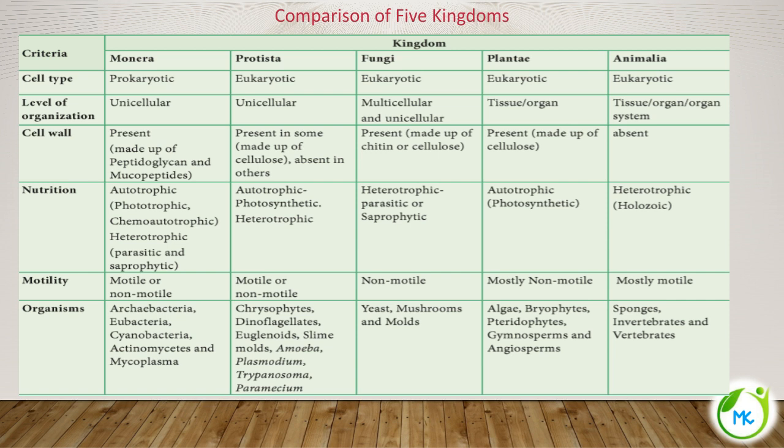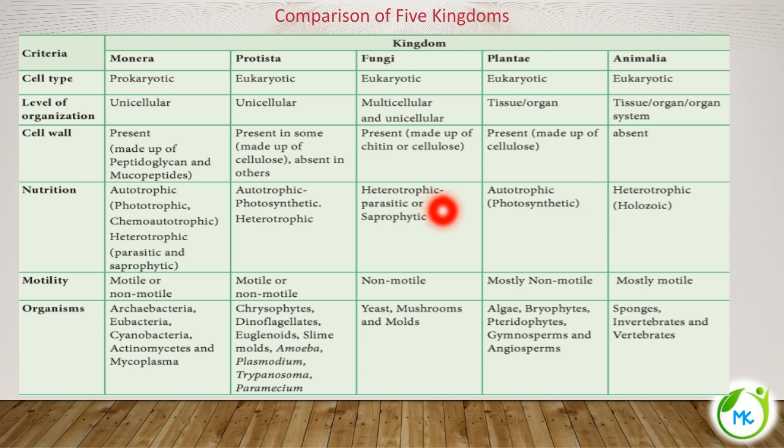Under Protista, some are autotrophic following the photosynthetic mode of nutrition, and some are heterotrophic. Fungi do not have the green pigment chlorophyll, and any other pigment is also absent, so they are purely heterotrophic in their nutrition.